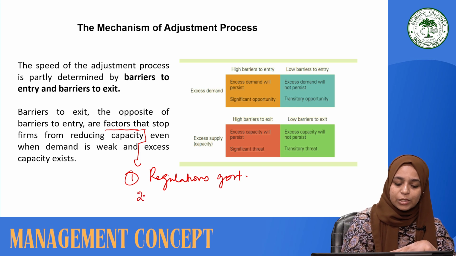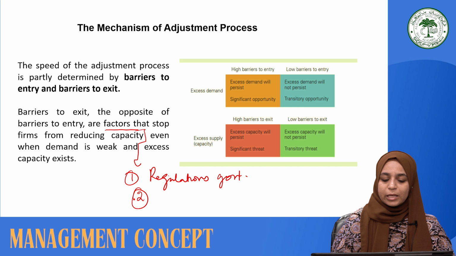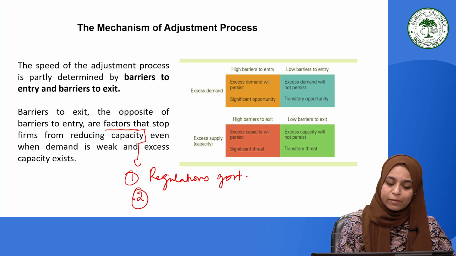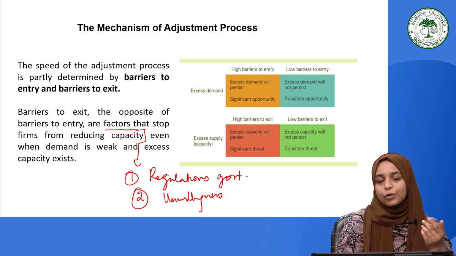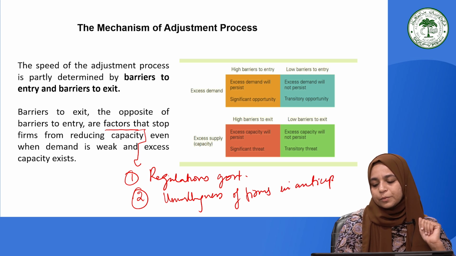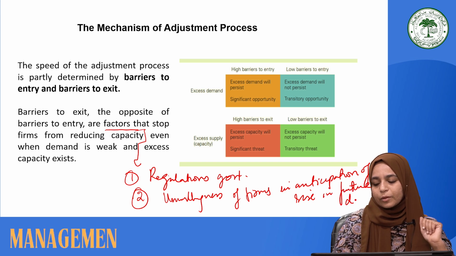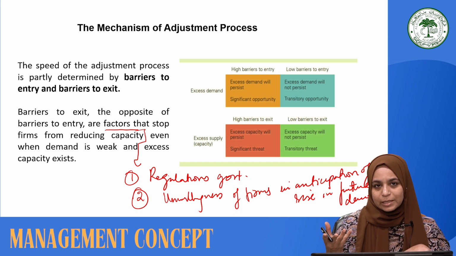The other factor which is very strong in this reference of barrier to exit is the unwillingness of the firms themselves. When the firms are unwilling because they are hoping that the demand in future may rise, this unwillingness of firms in anticipation of a rise in demand in future is another possible reason that the firms cannot exit the market.